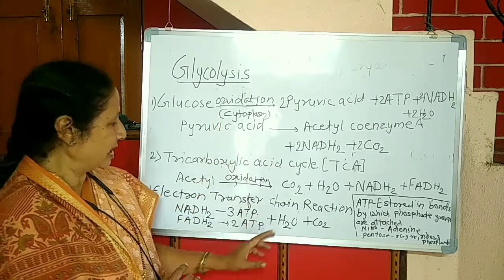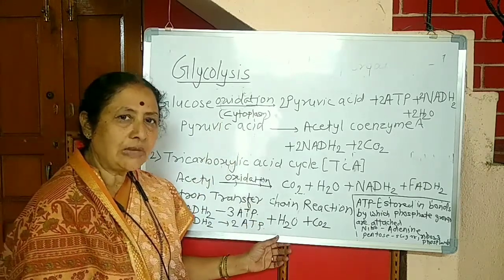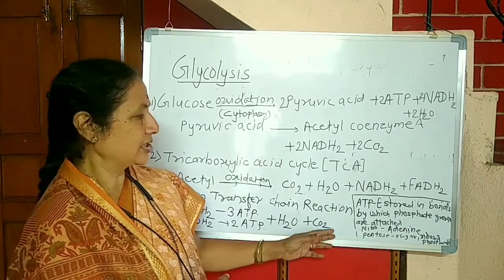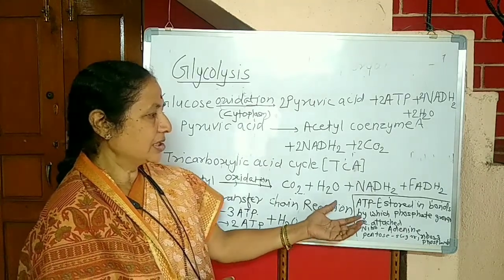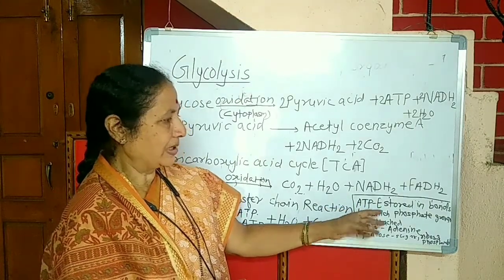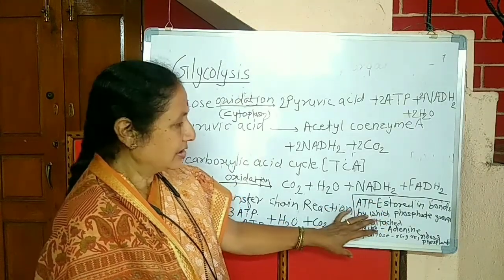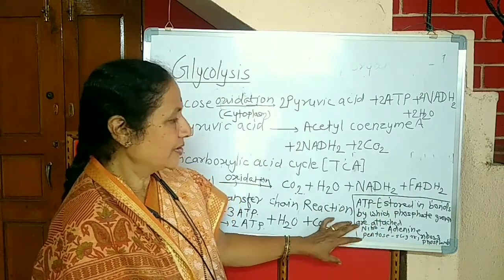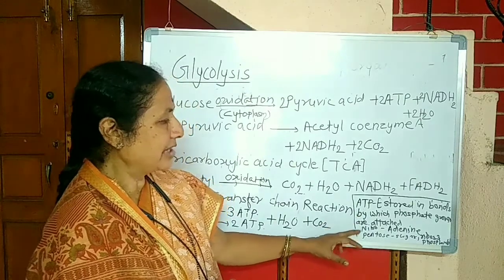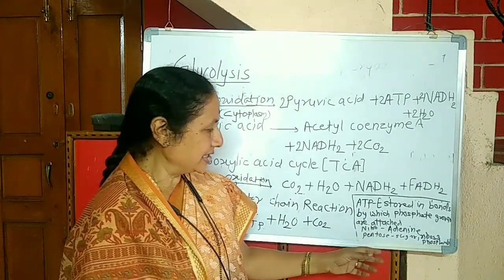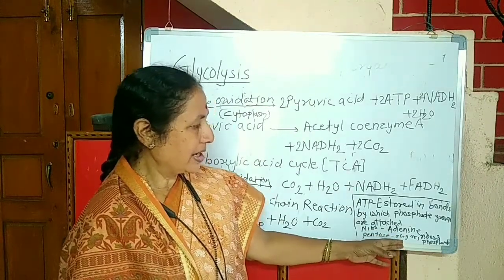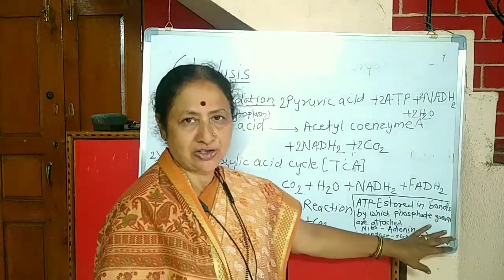Here we have studied that ATPs are said to be the currencies of energy, because ATP, adenosine triphosphate, contains various phosphate bonds by which the phosphates are attached, and the nitrogenous base adenine and the pentose sugar ribose are there.